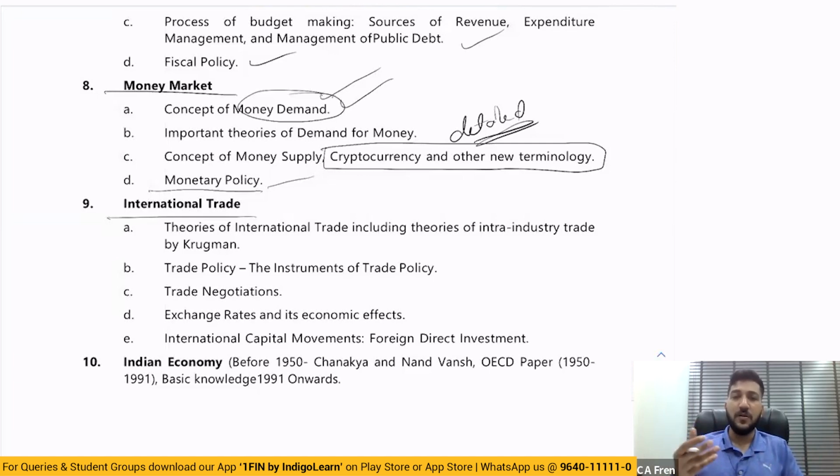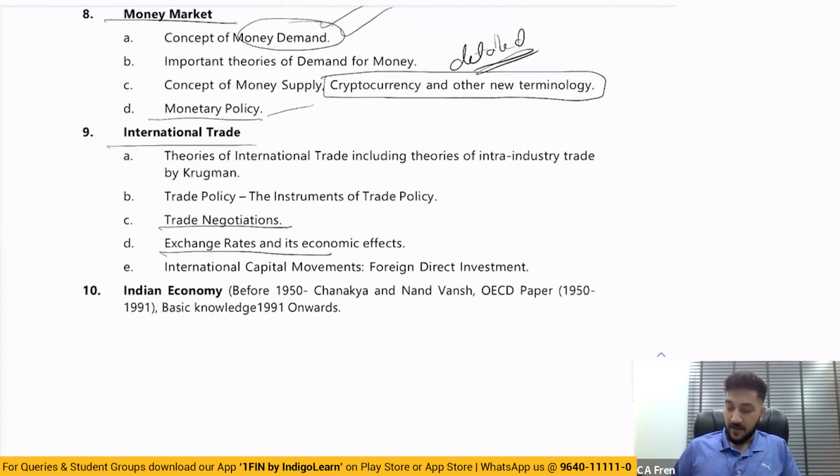Those things have been removed, and then we have more emphasis on the newer trade theories, etc. Okay, for which we have very extensive classes. When I say extensive, it has gone much further than the syllabus and covered all these topics. They're already ready. And trade negotiations, exchange rates, these are the same things that were there in inter and have been carried here. And once this is over, we have something which is new.